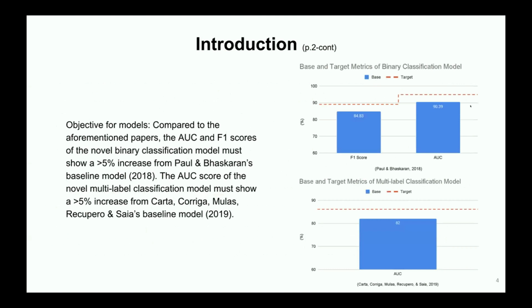Our objective for the 2 deep learning models was that the AUC and F1 scores of the novel binary classification model and the multi-class classification model must show over a 5% increase from previous state-of-the-art models.